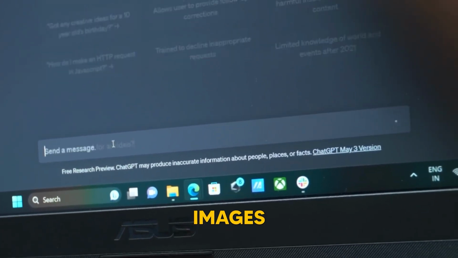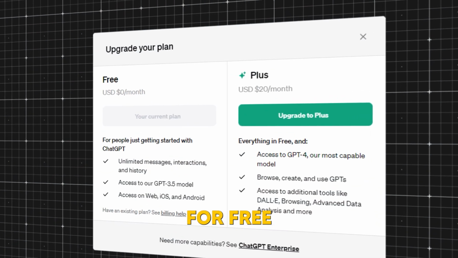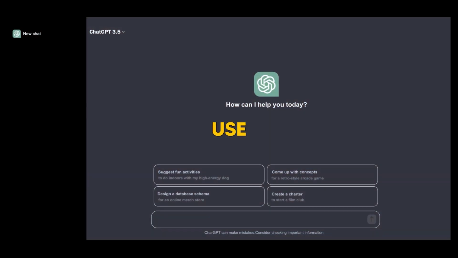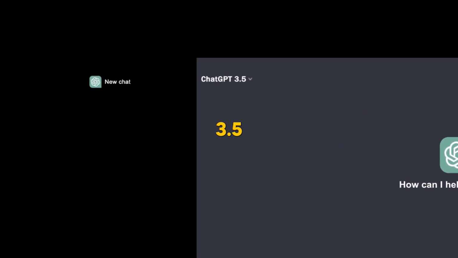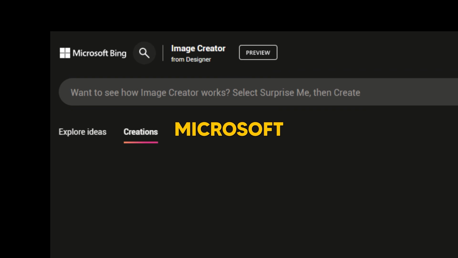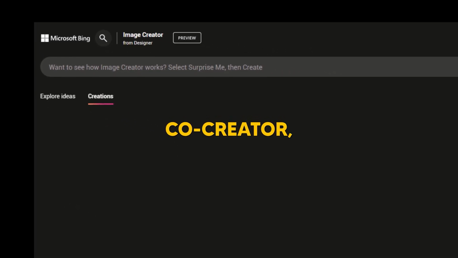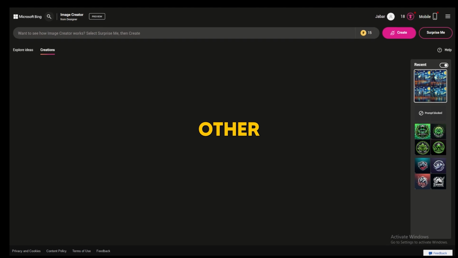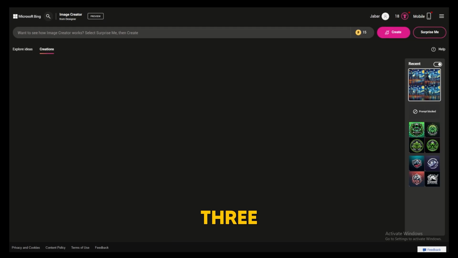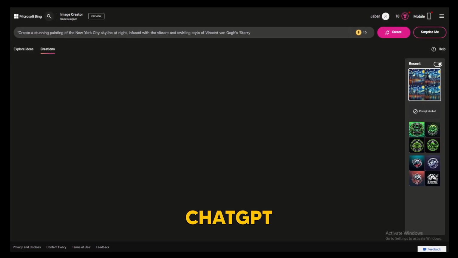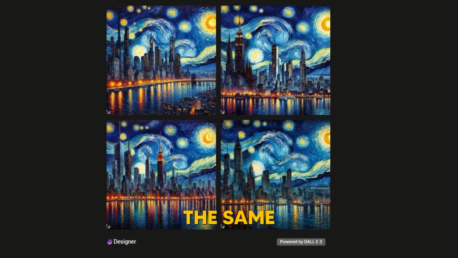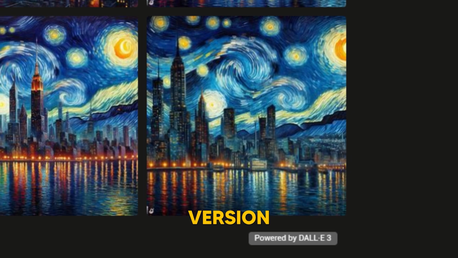beyond simply generating images. However, if you want to use DALL-E 3 for free, there are two secret ways that you could make it happen. Step 1, use the free version of ChatGPT 3.5 to generate prompt ideas for your desired image. Step 2, head over to Microsoft Bing Image Creator or Microsoft Paint Co-Creator, which both happen to be powered by none other than DALL-E 3, and sign up for a free account with your email or phone number. And step 3, copy and paste the prompt from ChatGPT into either of these image creators, and bingo, you've just created a free image with the same level of quality that you can get in the paid version of DALL-E